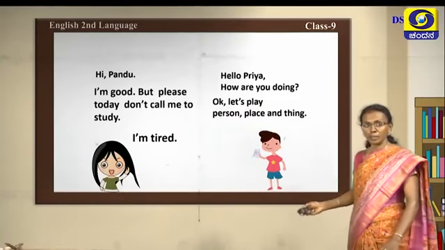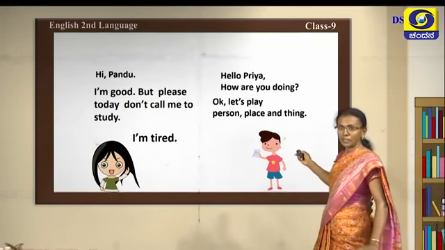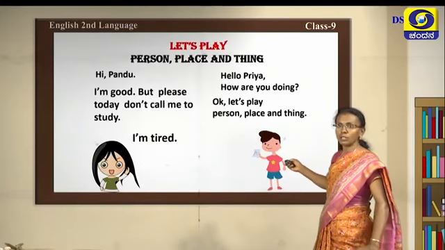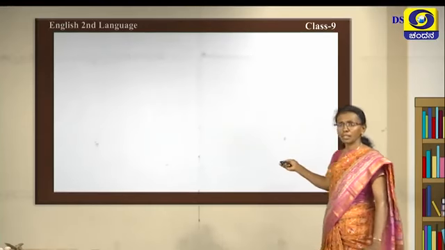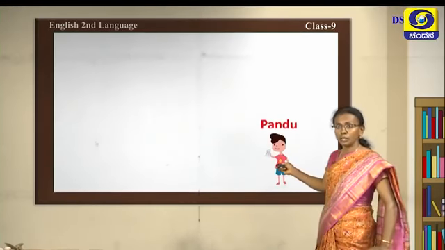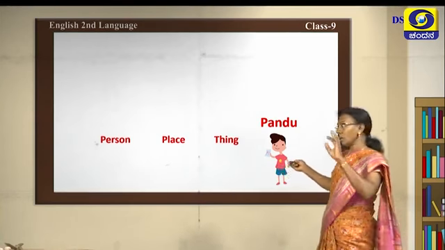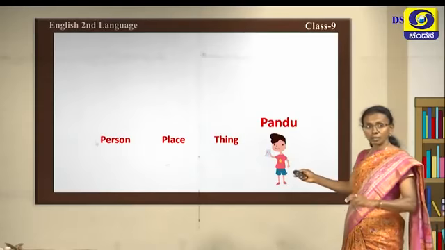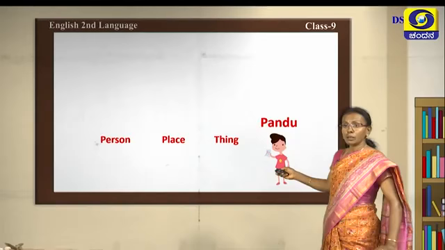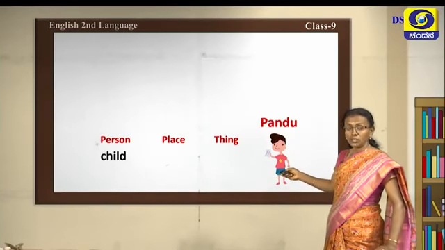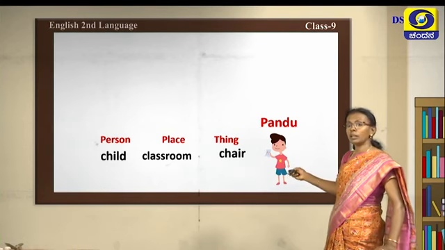Okay, let's play person, place and thing. So Pandu is offering a game. Okay, let's all join to play person, place and a thing. Now see, here is Pandu. What is he telling? He is asking you to write down a person, place and thing. Okay, you all can join Pandu. Okay, now he is writing child for person, classroom for place and chair for thing.